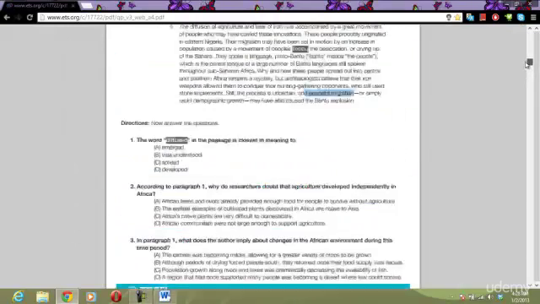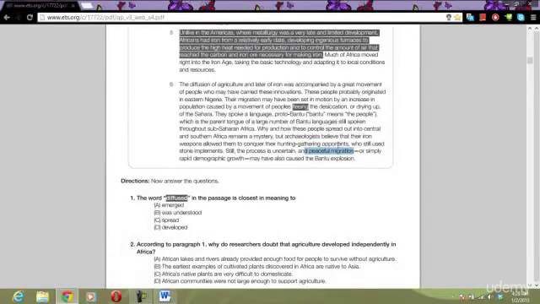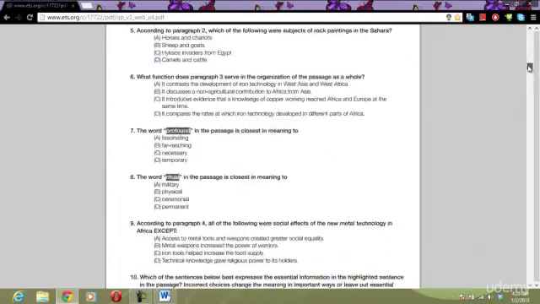And increased population. Rapid demographic growth. That's the same as increased population. All right. So again, this was a negative factual question, but we had our answer choices in different sentences.